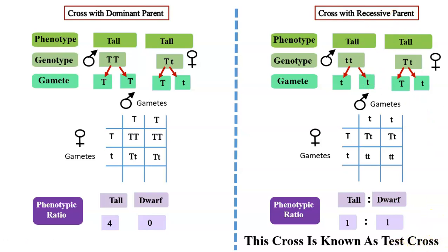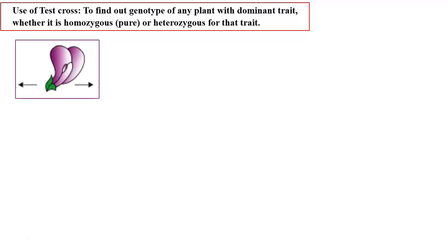Why is it called test cross? It is because we can find out the genotype of any plant with a dominant trait, whether it is homozygous or heterozygous for that trait. But this can be done using only the recessive parent, and therefore it is called test cross. Let us see how it is done.